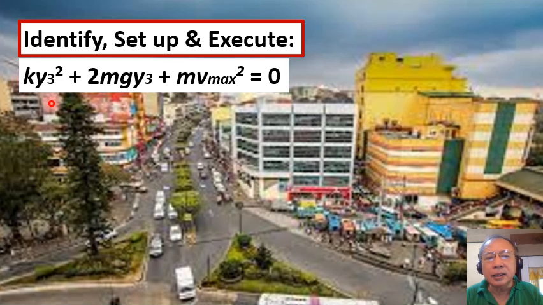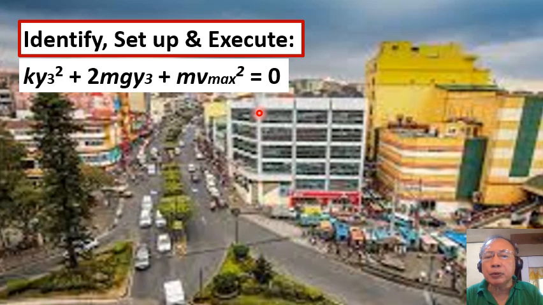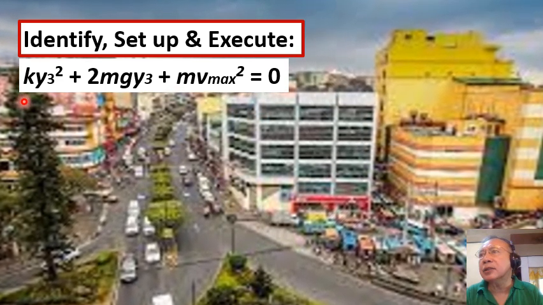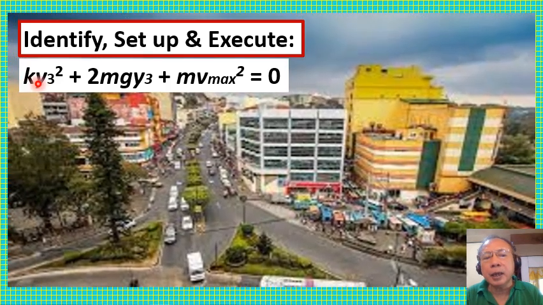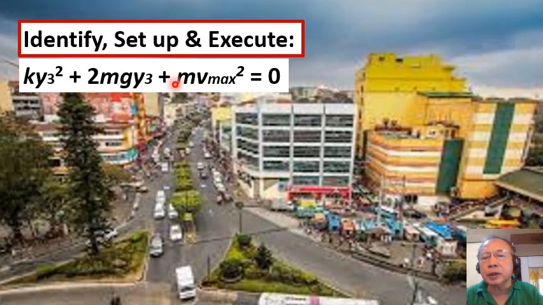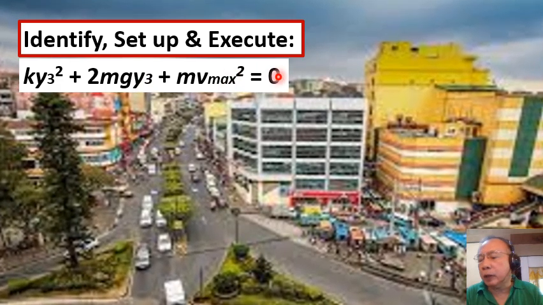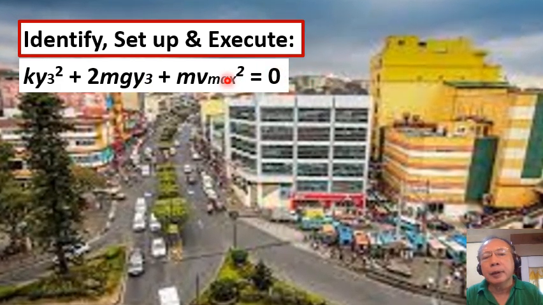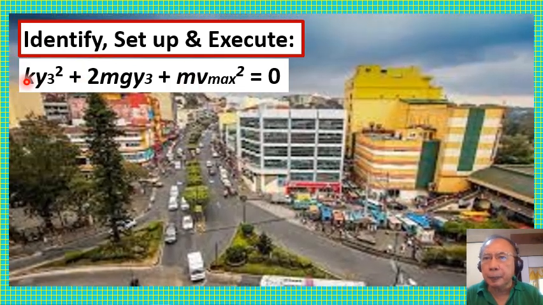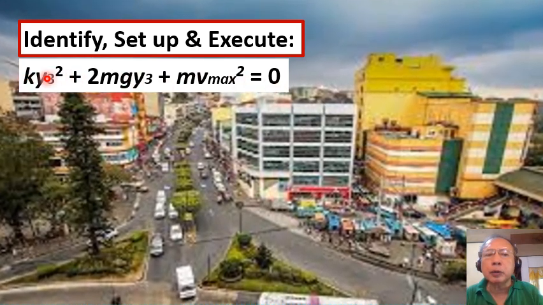That is, the kinetic energy, 1/2 m v max squared, plus the elastic potential energy, 1/2 k y sub 3 squared, and the potential energy m g y sub 3, their sum can be equated to 0. Now, for simplicity, we get rid of the coefficient 1/2 by multiplying the whole equation by 2. And this is what we get.